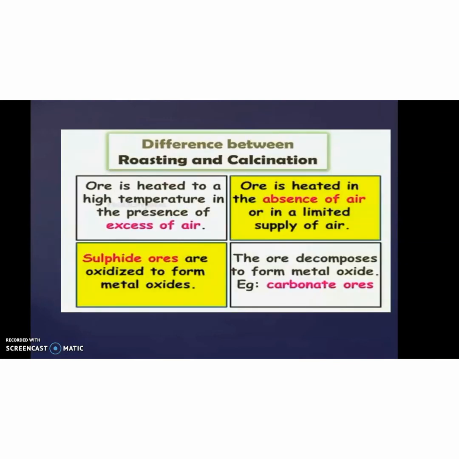This is an important question that has been asked in public examinations. What is the difference between calcination and roasting? When there is excess air while heating, we get the roasting process, and when a limited supply of air is used, it is the calcination process. Only sulfide ore is used in the roasting process. Here we use the carbonate ores.